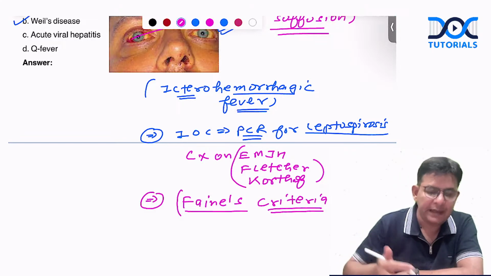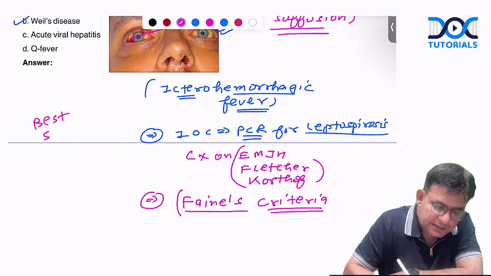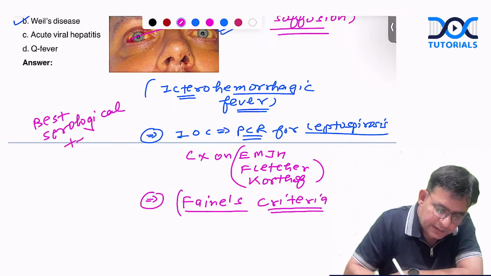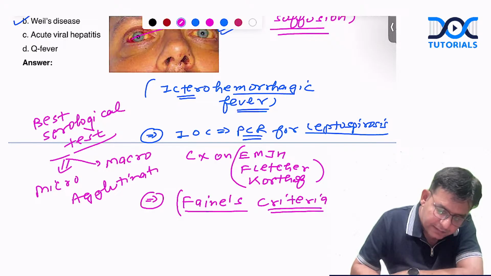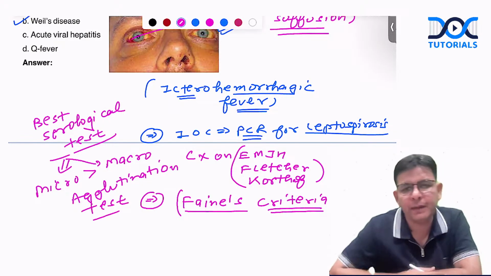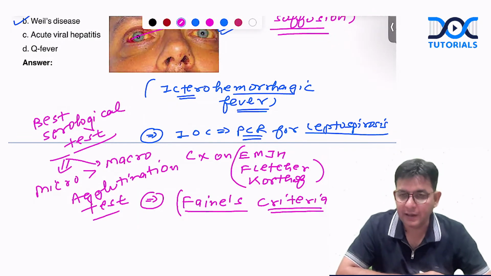MAT is the microscopic agglutination test, and it is the best serological test. It is termed as what, guys? It is the best serological test. And an important point here is that one is micro and one is macro, and both are agglutination tests. Micro and macro agglutination test. Which one is better? Micro one. The micro agglutination test is better than the macro agglutination test.